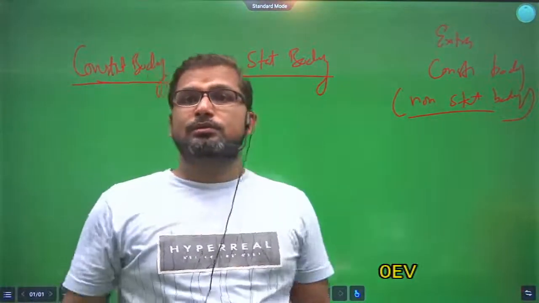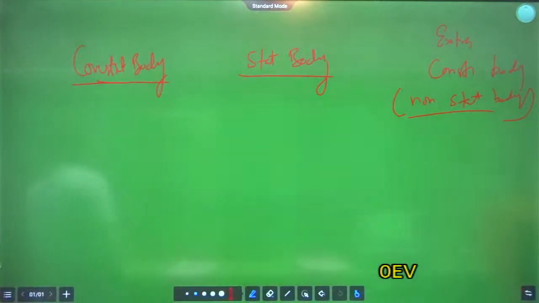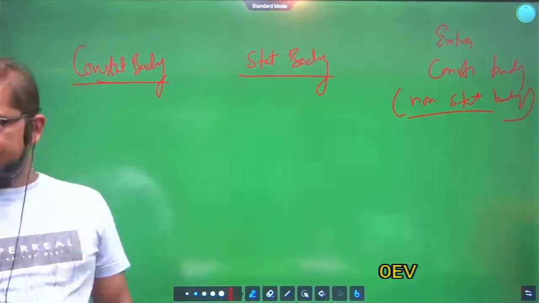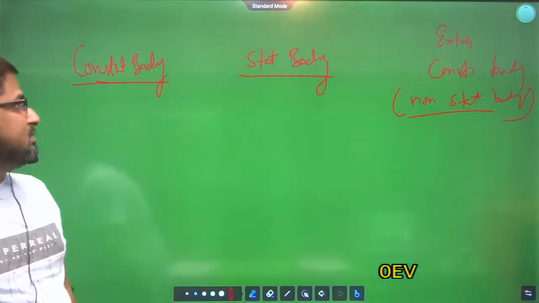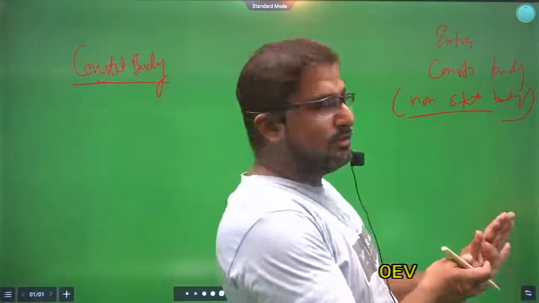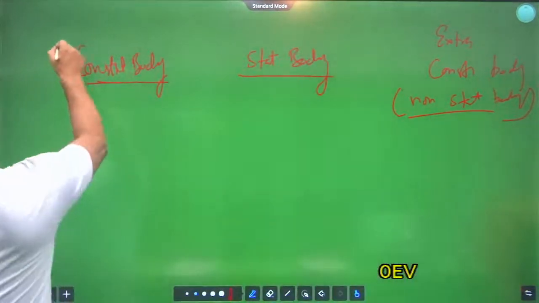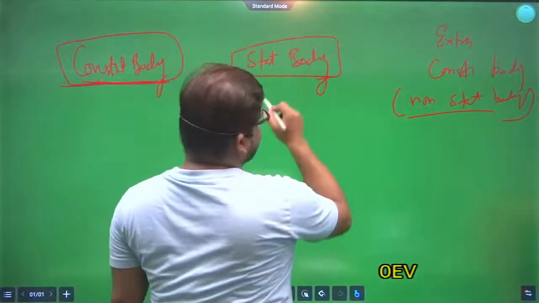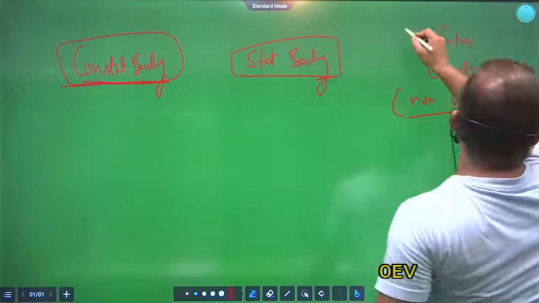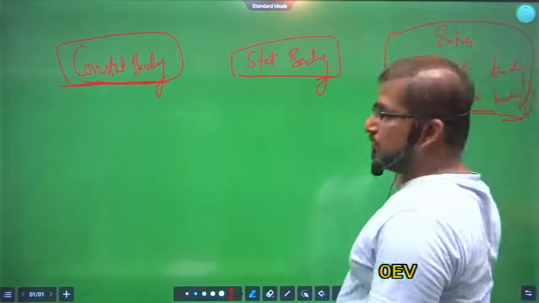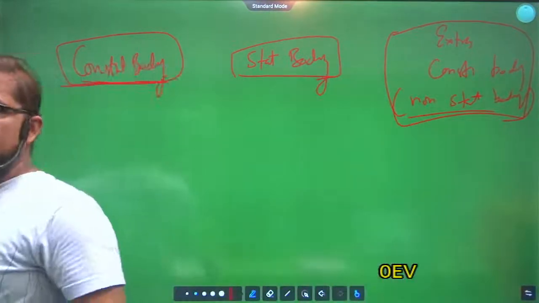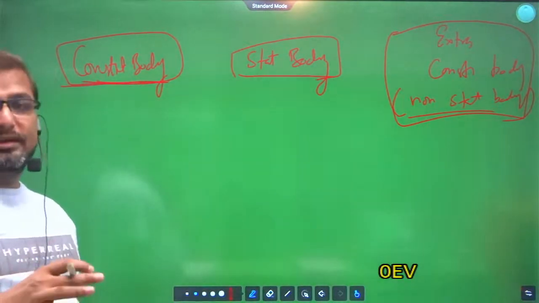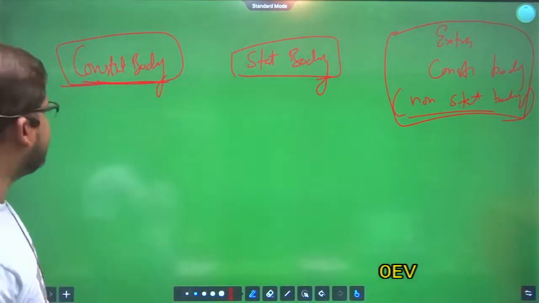So today we will be studying about the main bodies given in our syllabus, and I have classified those bodies into three classifications. First one is the constitutional bodies, second one is the statutory body, and third one is extra constitutional body or non-statutory body or non-constitutional body. Clear? So we will be covering all these bodies in our lectures. First we will start with the constitutional body.